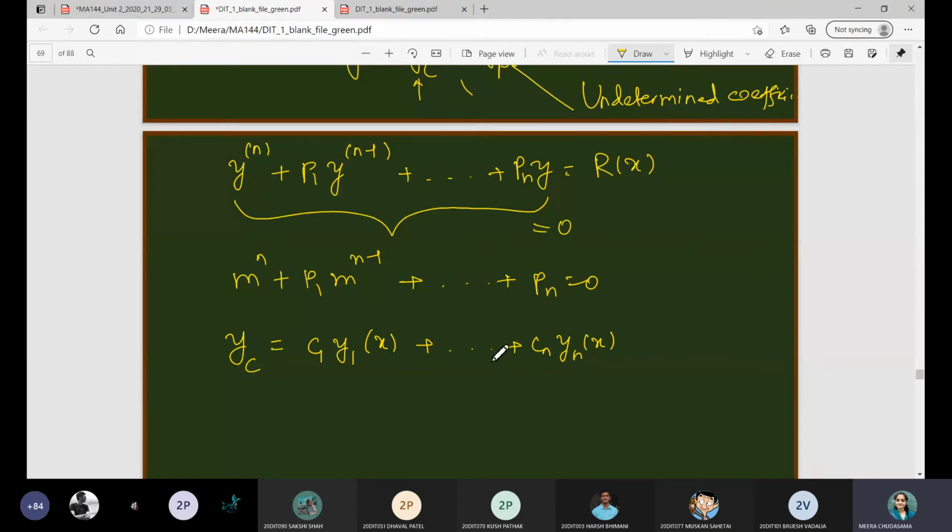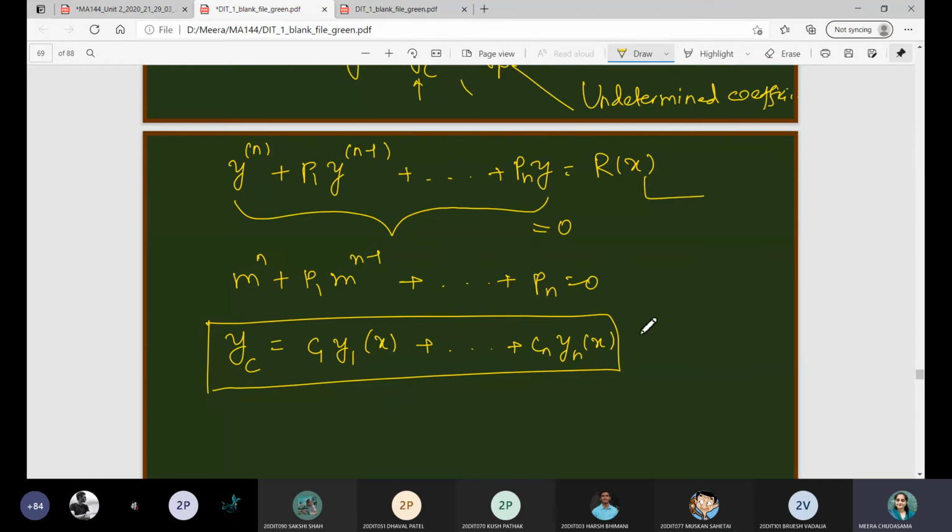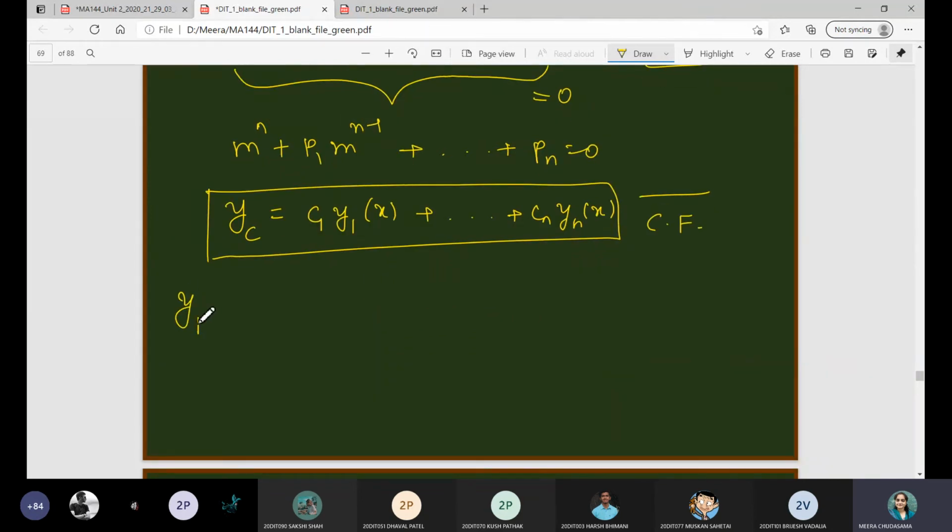We will denote it with complementary function. So this is the first part, that while solving the non-homogeneous case, you have to consider the homogeneous part of it, find out its general solution, we will call it as complementary function. Then our question is how to find out a particular integral yp.